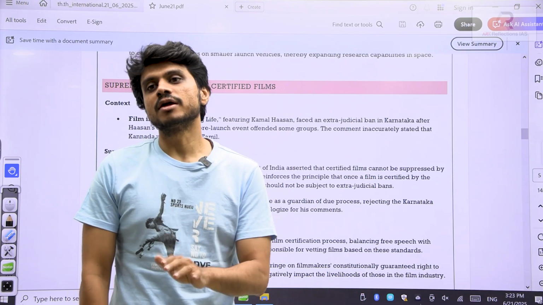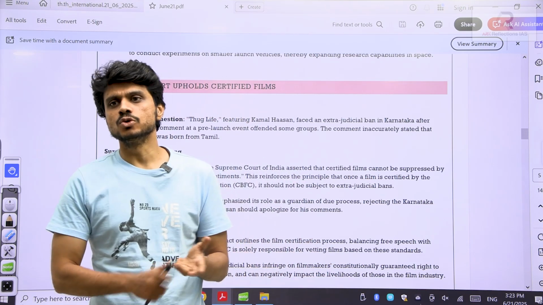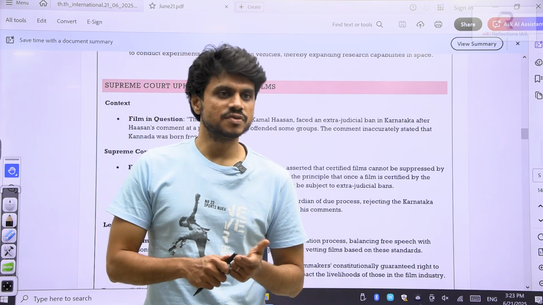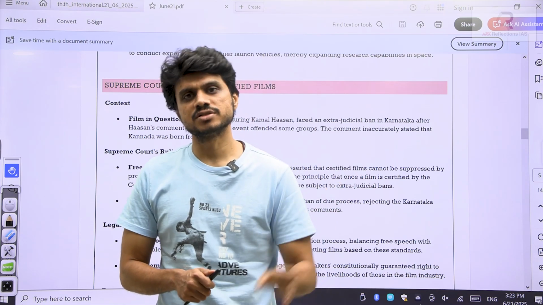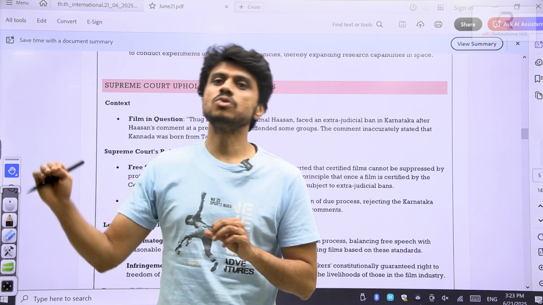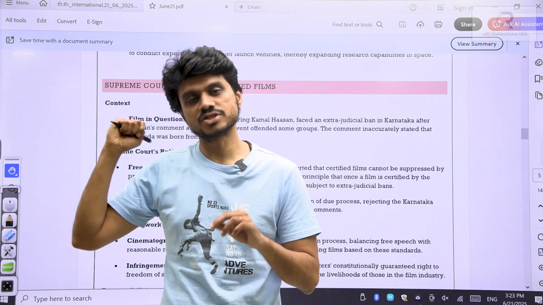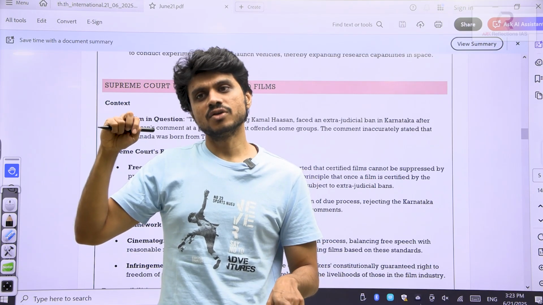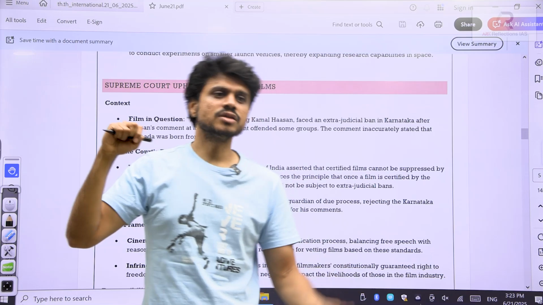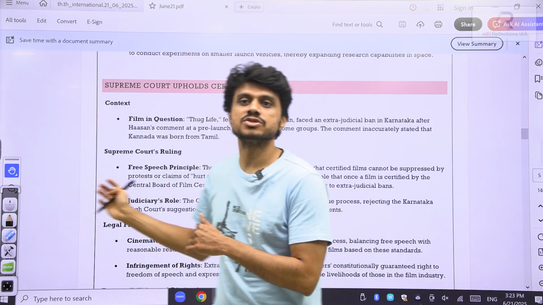If the movie gets the CBFC certificate, CBFC provides three certifications: U, U/A, and Adult. If it has passed the certification, then it has to be allowed to run. The extrajudicial restriction should not be imposed. If he has said anything that hurt sentiments, that is a different thing. But how can people impose restrictions on the movie?